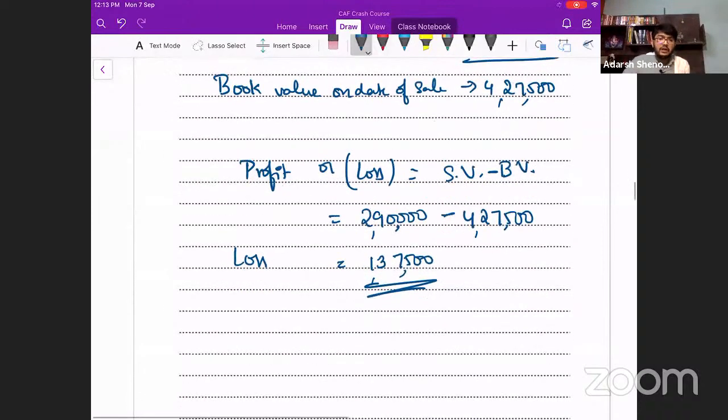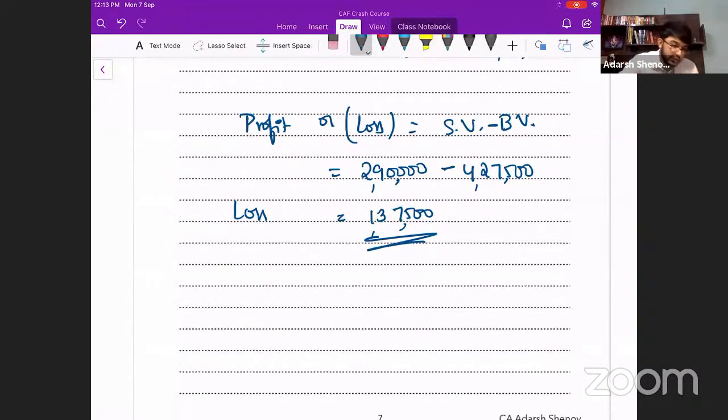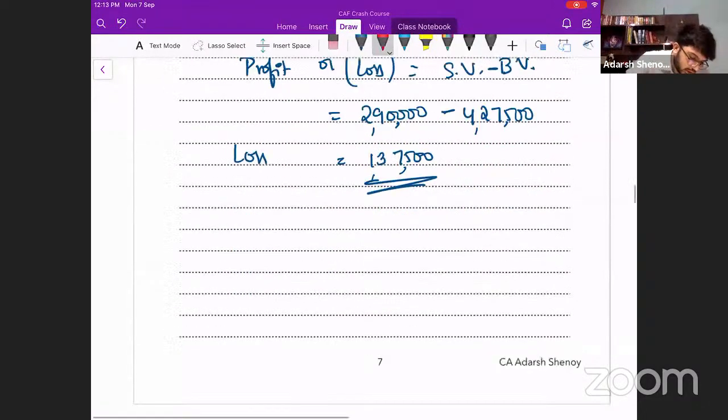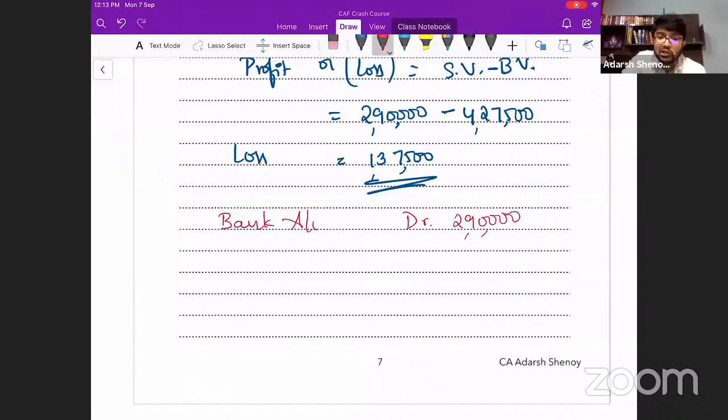Yes. Have a habit of passing a journal entry below. What is the journal entry? Bank account debit. How much amount are you receiving in your bank account? 2,90,000. Should you debit profit and loss or should you credit profit and loss? Is it a loss or is it an income? You have to debit profit and loss. Why, sir? Because it is a loss. So profit and loss is to be debited, remember.